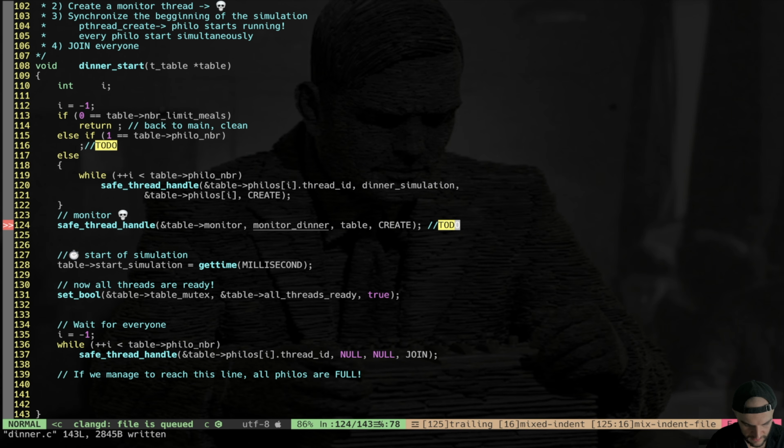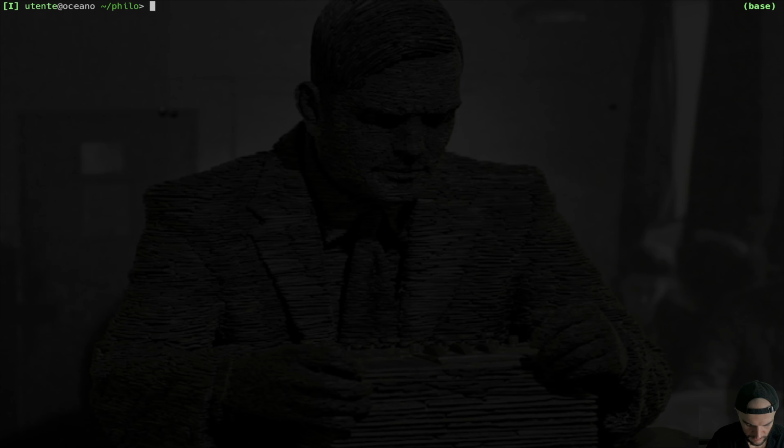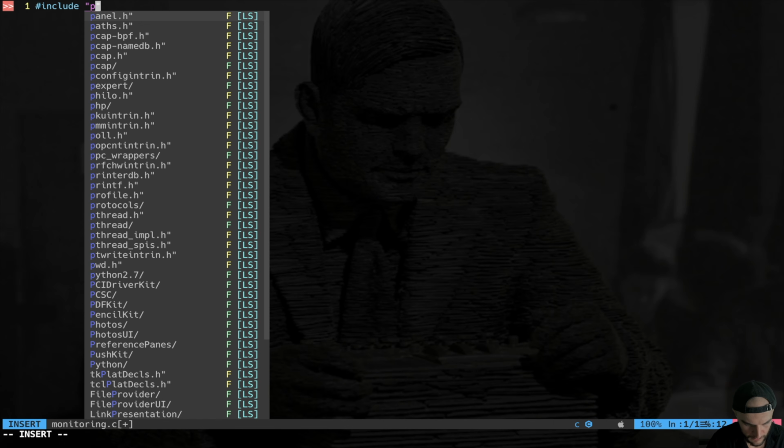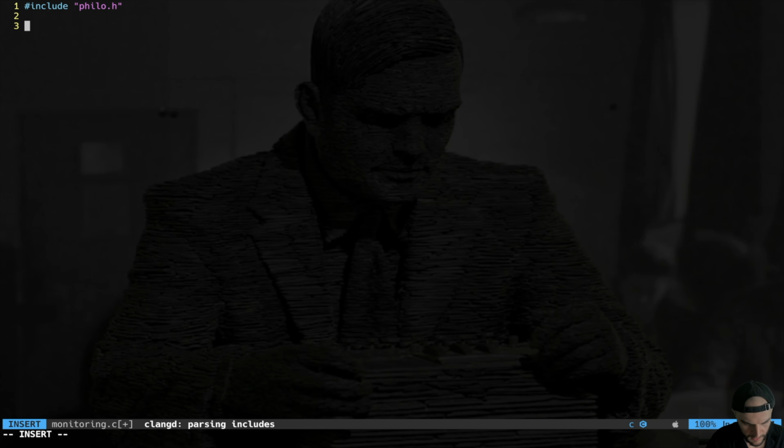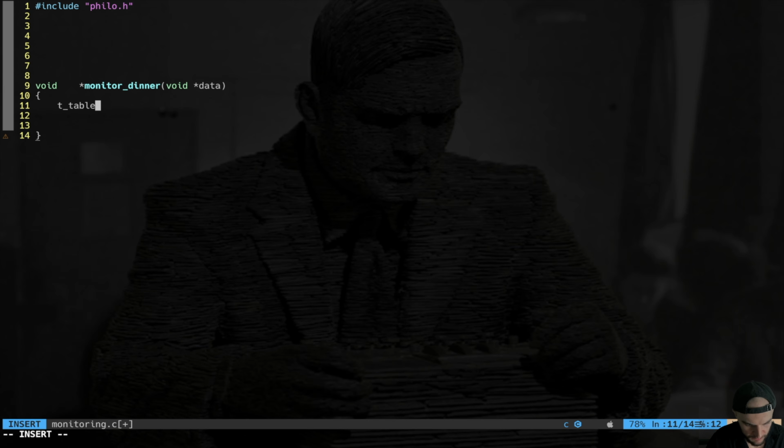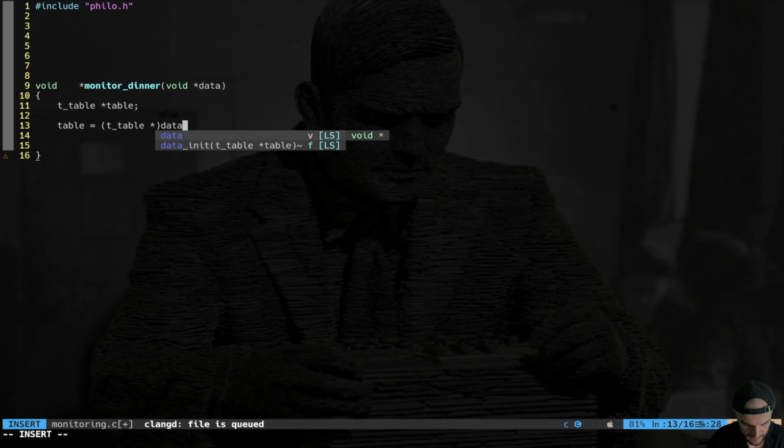Now let's create another file I call monitor.c or monitoring. So we include philo.h, and we are going to do void star monitor dinner, void star data. We retrieve our table, so pointer to table is equal to pointer to table data, like that.